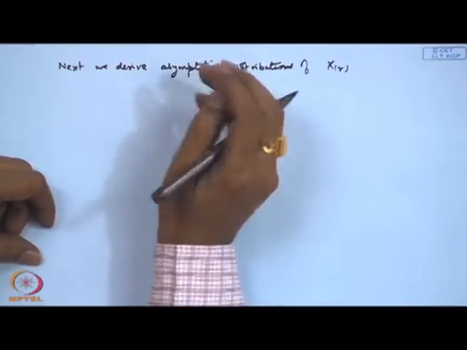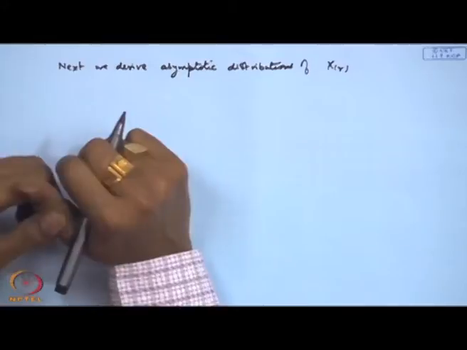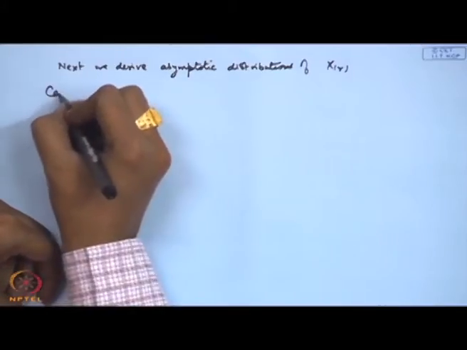One is that only n tends to infinity, r remains fixed. So, that means for example, I am finding out the asymptotic distribution of the minimum, the maximum, etc. So, that means the position is fixed, but in the second case the position can also vary. That means, I take say r tending to infinity, n tending to infinity, such that r by n tends to a fixed value. So, I will consider these two cases.